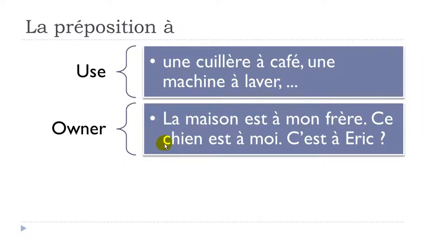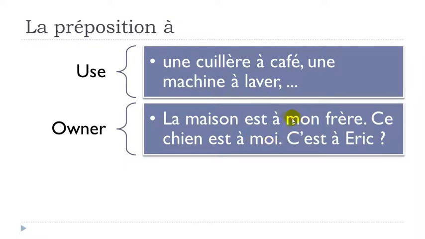Another option would be the owner. So if you want to say la maison, so the house, est à mon frère. Okay, so belongs to my brother. So in that case, we use this être, to be, okay, and then à here, mon frère, my brother. Okay, or then you could say ce chien, this dog, is mine. So est à moi.